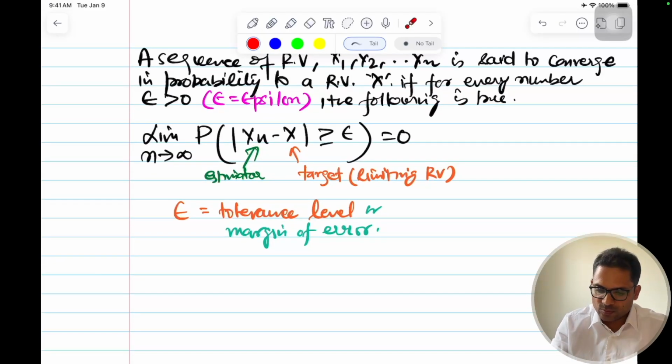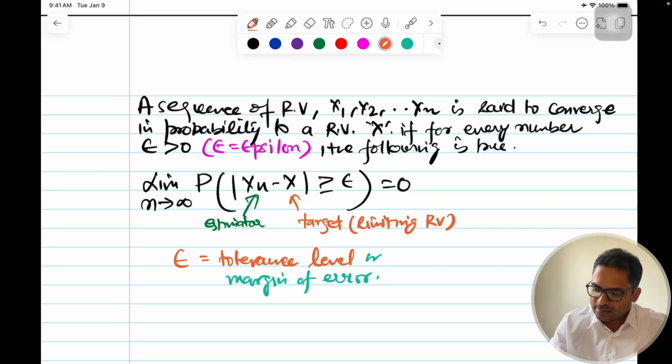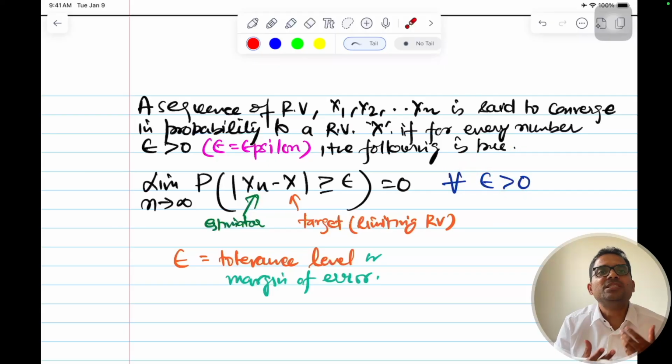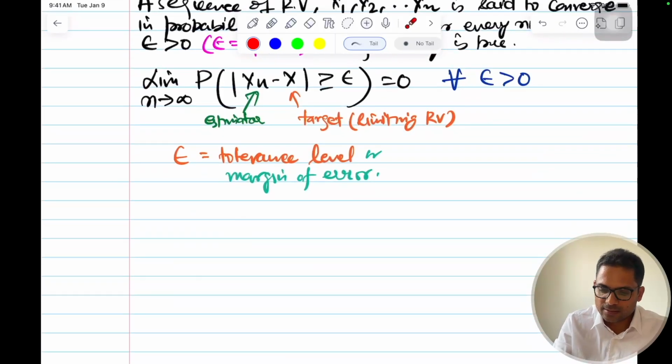And let me write one more term here that is missing for mathematical recall: this is for all epsilon greater than 0. Mathematically, for all. So epsilon is some positive value depending upon how much difference you can tolerate between the sequence of random variables and the target random variable, or the limit that you want it to hit, that this sequence should converge to this random variable. I hope convergence in probability is clear.